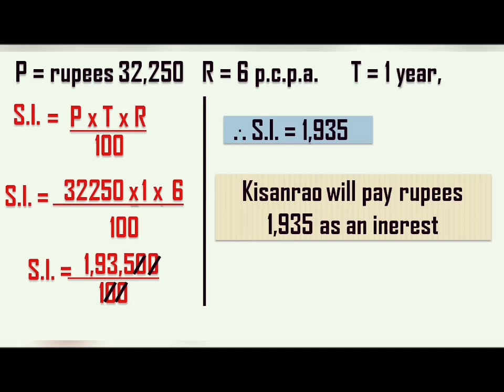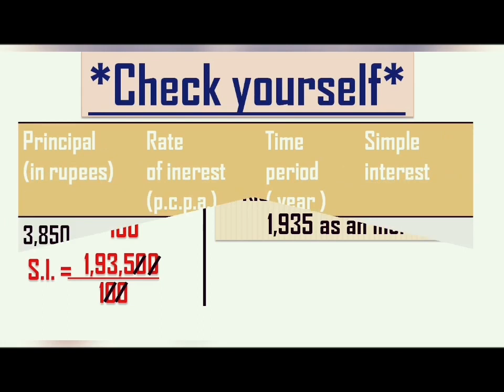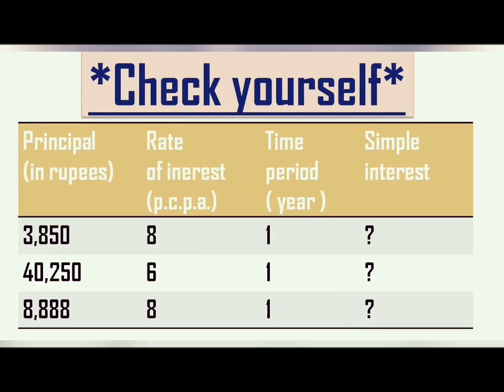Keep it in mind, because you are going to check yourself in these sums. In the third question, that is right over here, 8,888, for that question particularly, you will require the second technique. There you won't be getting 0 in the numerator to strike out. At that time, you are going to leave 2 digits from the right side and give a decimal point. That will be the value of interest.